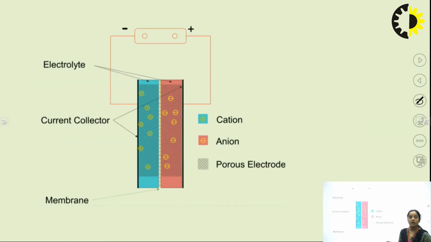So this is the structure of the EDLC, we can say. Electrolytes are there, this is the porous membrane, and these are the electrodes. These are the current collectors, and in between these two electrodes the load will be connected.